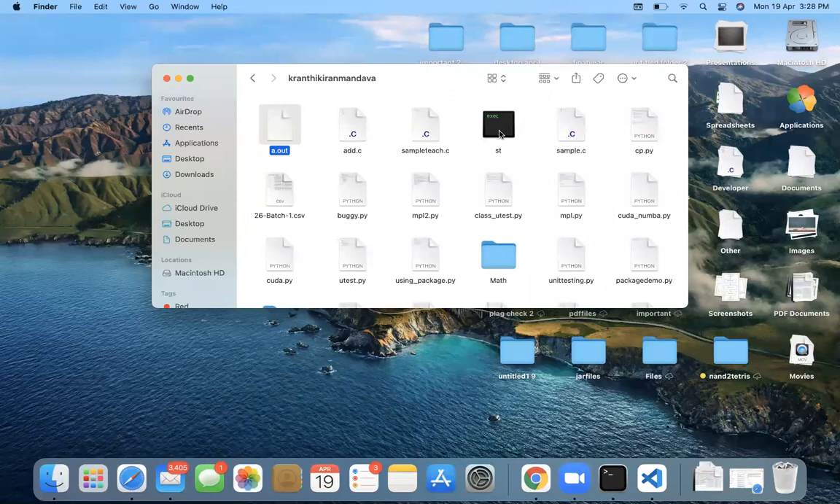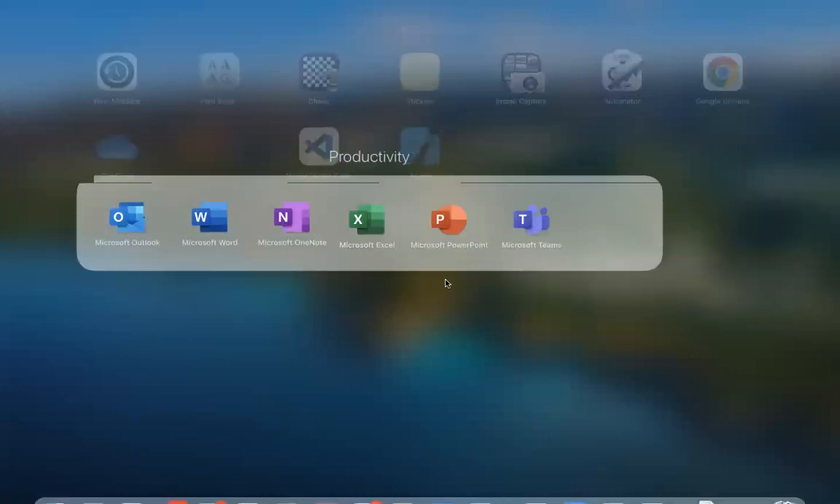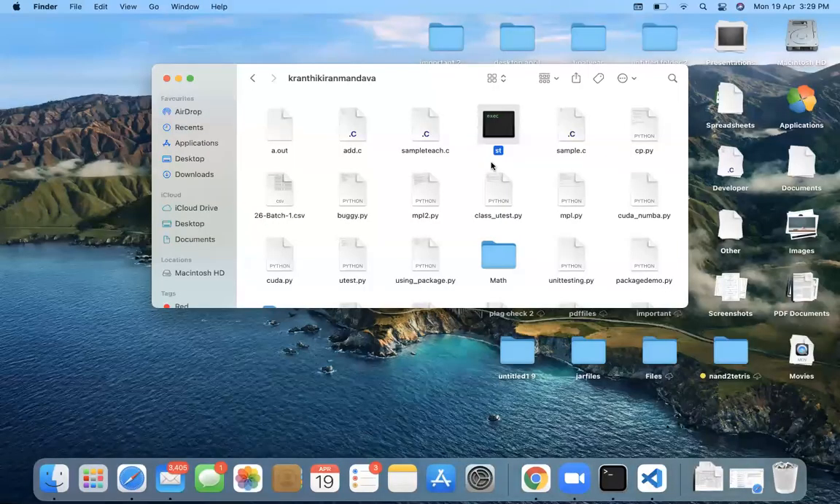But if you want it to be separate for your program, like how we have seen, for Microsoft Word is one output file, Microsoft OneNote is one output file, Microsoft Excel is one output file. If you want to make it like this, definitely you can do it. Okay, so that is how I am doing it here. That I am giving, right? And coming back, so now I am giving add.